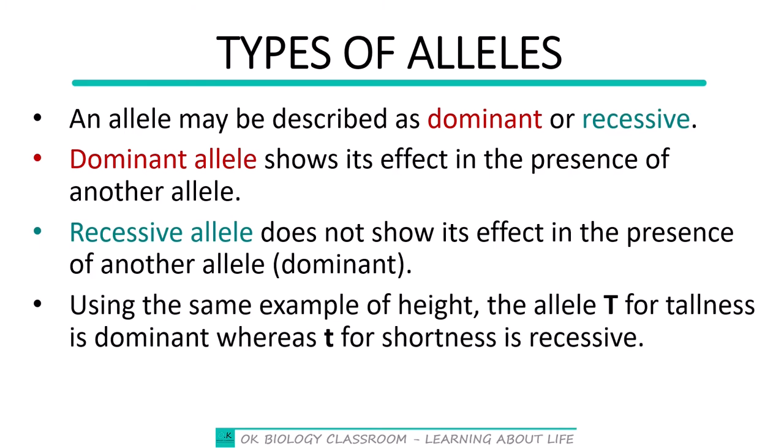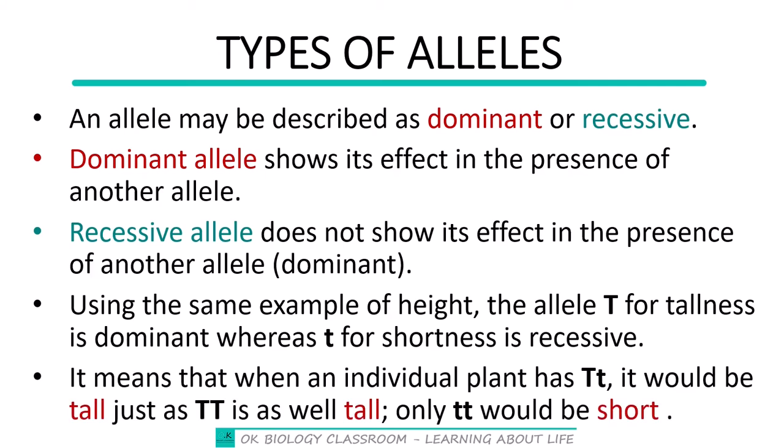Let us use the same example of height. We said that the capital T was used to stand for tallness, whereas the small t was used to stand for shortness. Capital T is dominant and small t is recessive. So it means that whenever capital T and small t are paired in an organism, that individual would be tall. As being shown in here, in this case we're using the example of plants.